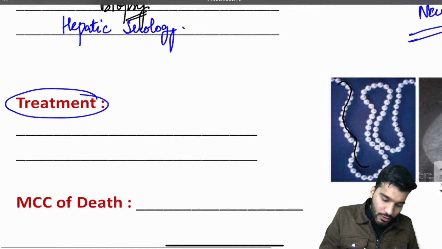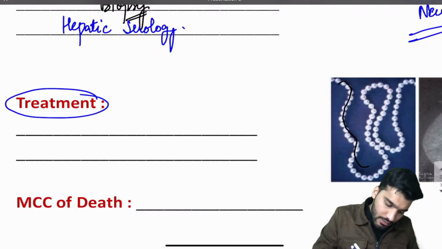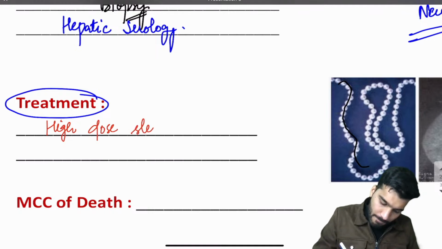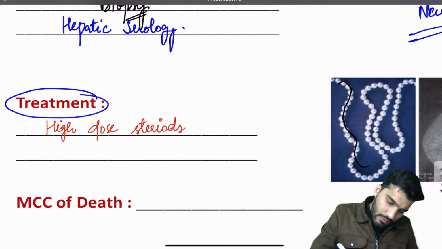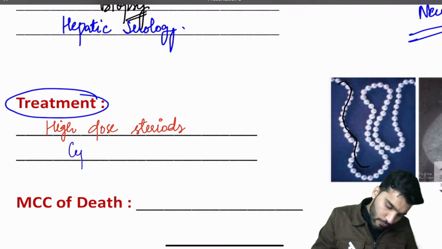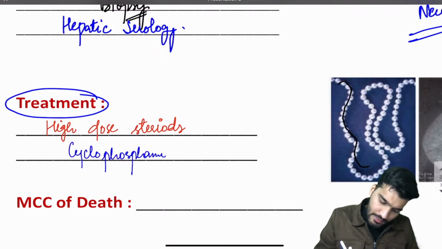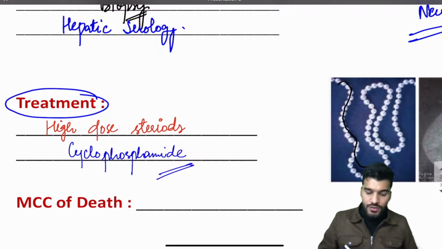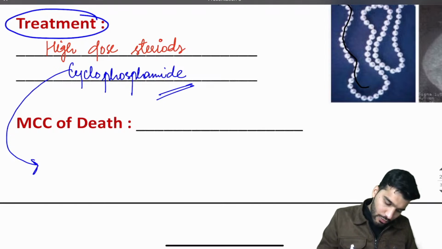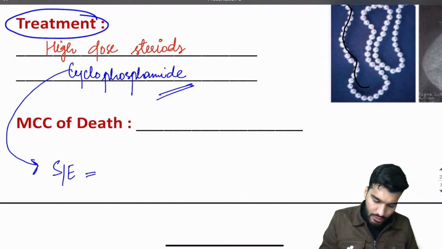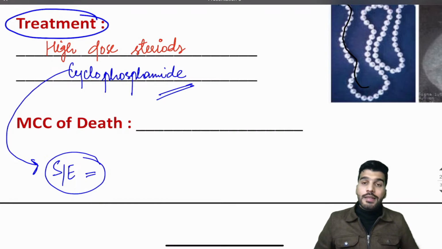What will be the treatment for the condition? The treatment is going to be high dose steroids. Along with that we can use a drug called cyclophosphamide. This is an anti-cancer drug, it is also used in cancer. Now can you tell me the side effect of this cyclophosphamide? This has been asked in pharmacology.